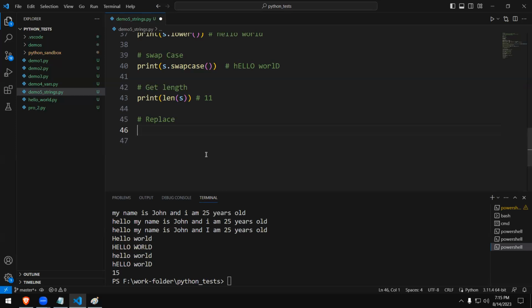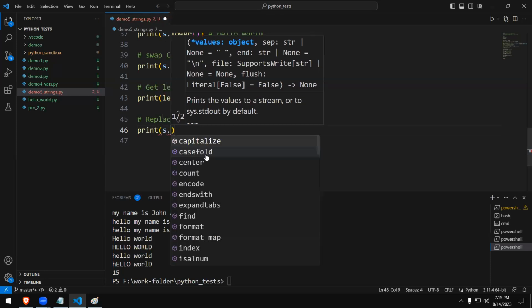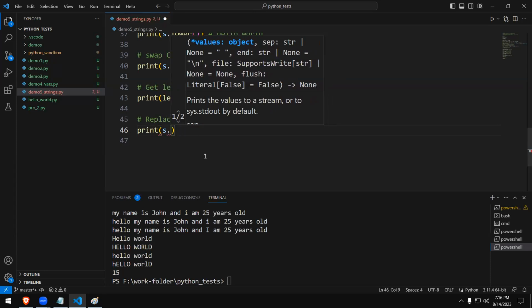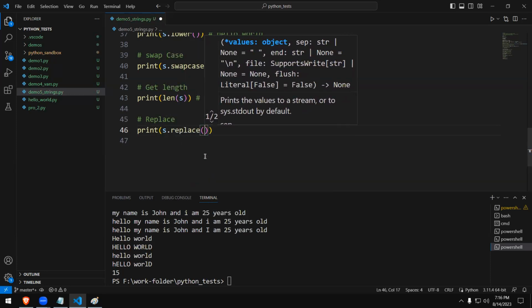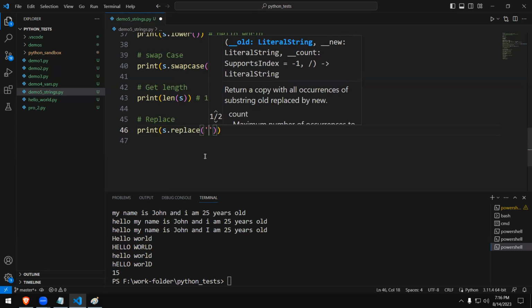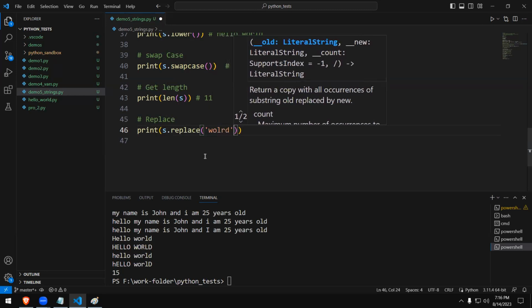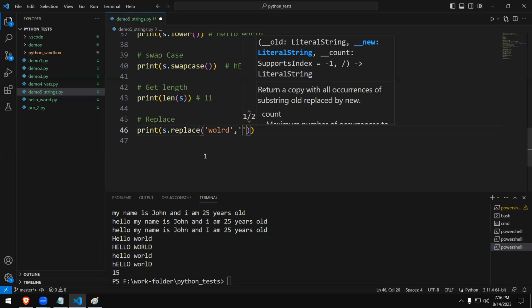Okay. Let's continue. I'm going to type print, open parentheses. Now our string is hello world, right? So we type s dot replace, within parentheses. I type what should be replaced with what. We say world should be replaced with, say, everyone.